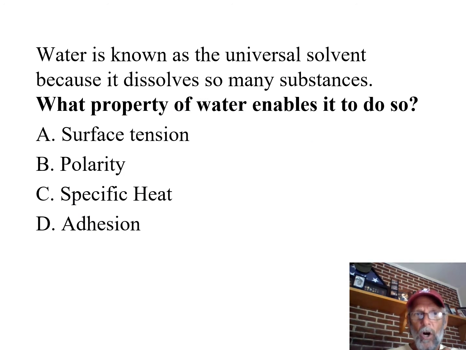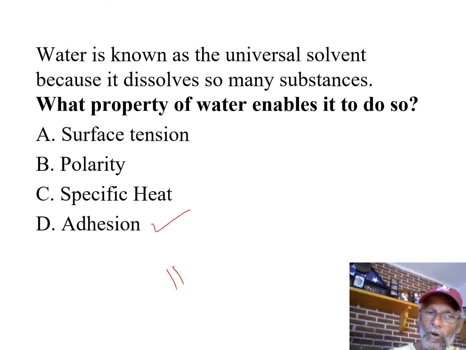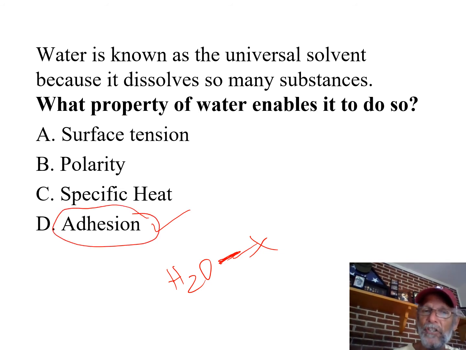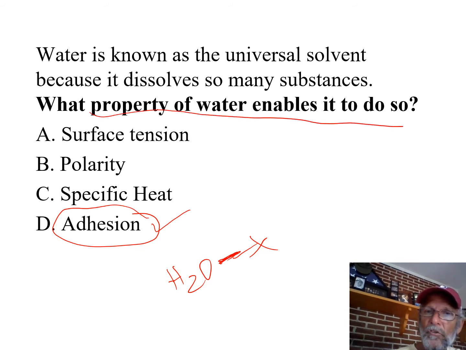Which property of water allows it to dissolve things so much? Well, out of these choices again, I can make 2 answers work. I can make adhesion work because what is dissolving about? It's about water, right? Sticking to something else hard enough to pull it apart. That sticking to something else is adhesion, right? But what property of water enables it to do so?